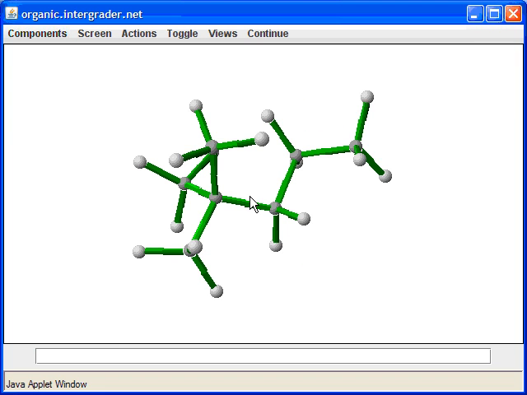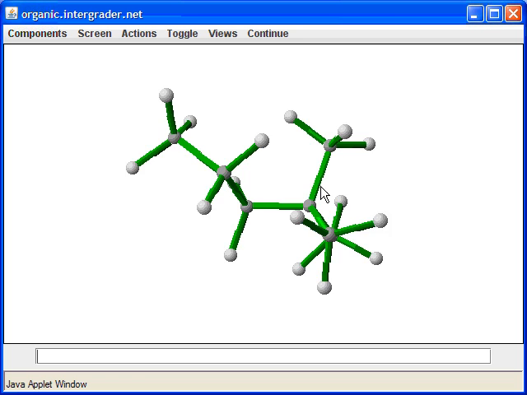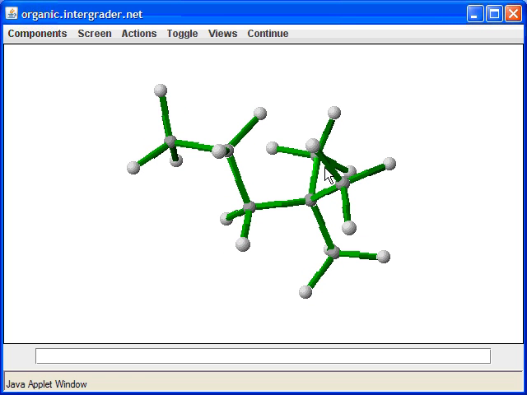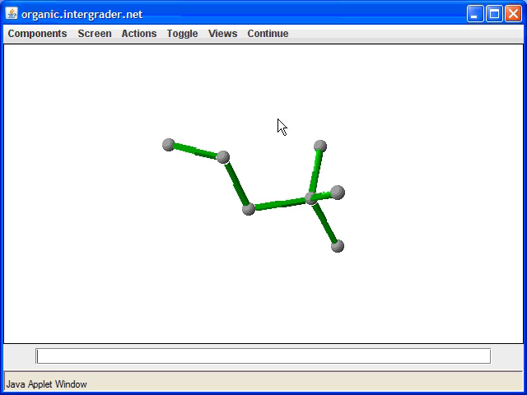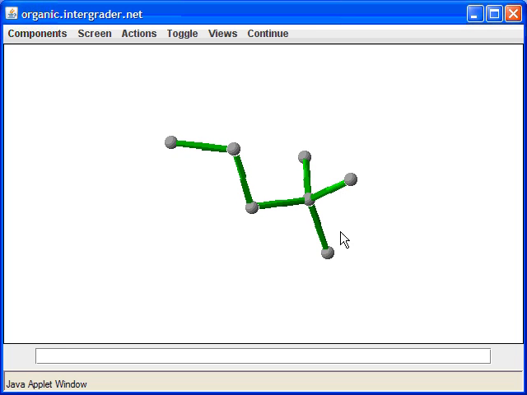See if we can find a neo example right here. Just what we were asking for. Here's a neo example. If it's too busy with all the hydrogens on there, let's go ahead and hide the hydrogens. And I hope you can see the 3-pronged sign, where you have a quaternary carbon, a carbon that has 4 bonds to carbon, and you have 3 methyls on there. So we can go ahead and call this what? Neo. And all we'll do now is add up the total number of carbons, so we can tell which isomer of which normal alkane this is an isomer of. So the answer is I have 4, 5, 6, 7 carbons on here. So this is neoheptane.